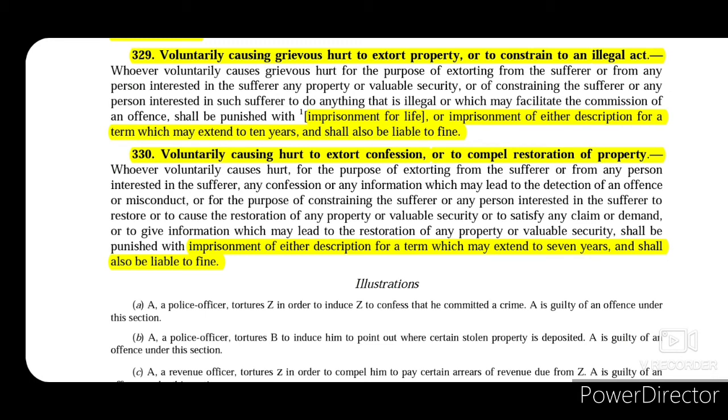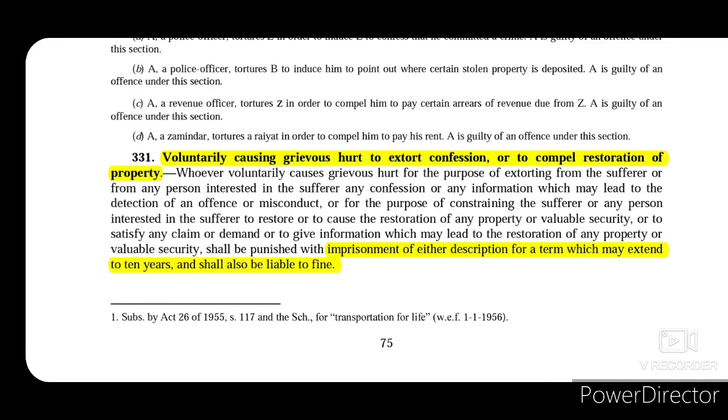And if such person causes hurt to extort confession or to compel restoration of property, then under section 330 that offender will be imprisoned for up to 7 years and shall also be liable to fine. Now section 331 talks about voluntarily causing grievous hurt to extort confession or to compel restoration of property. So what happens if grievous hurt is inflicted to extort confession or to compel restoration of property? Then in that case such offender will be imprisoned for a term which may extend to 10 years and shall also be liable to fine.